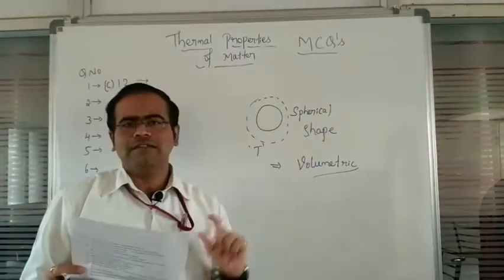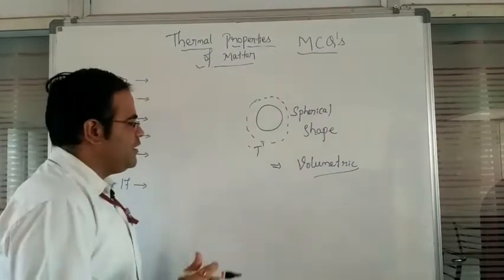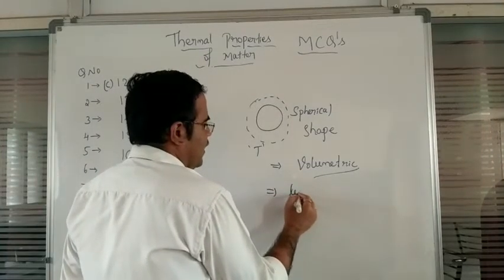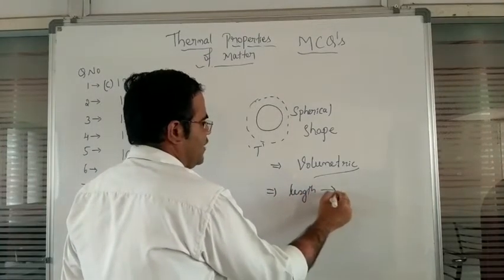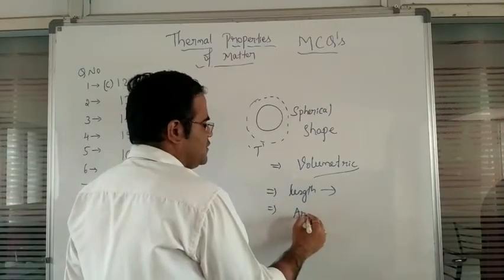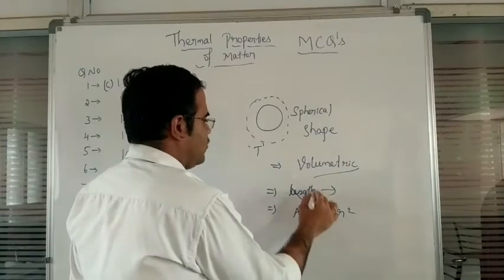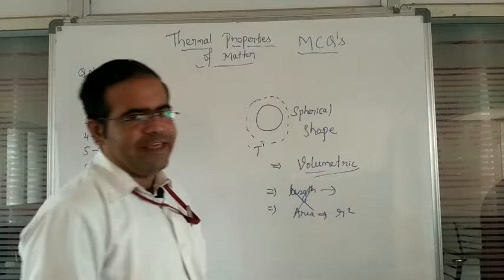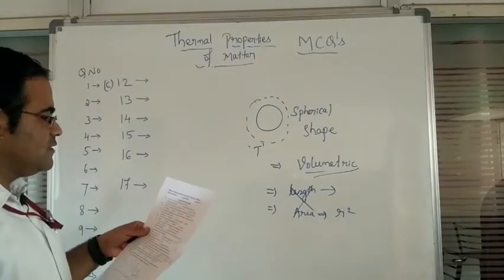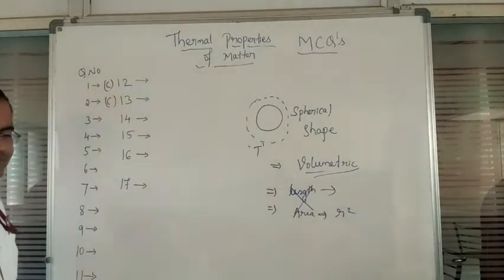The reason is the same amount of material. A diameter change means the length should increase, and we observe that through the diameter. If the area changes, we observe that through the radius squared. But here we observe the change volumetrically, so it will increase in its volume. So the option for question number 2 is C.